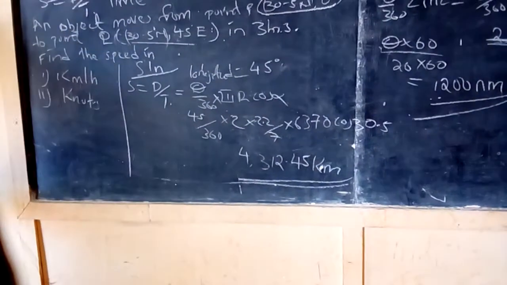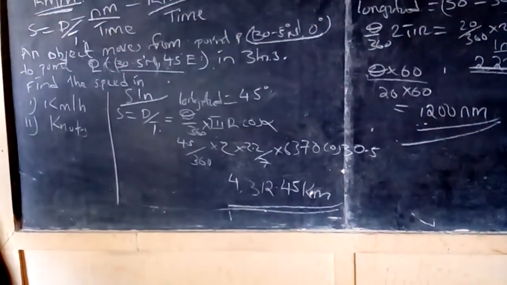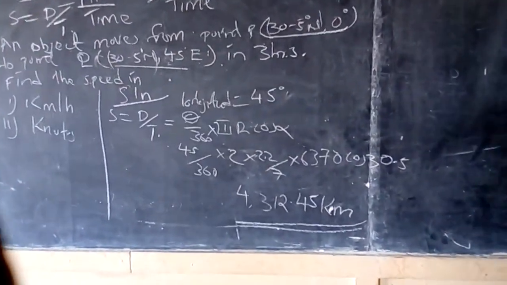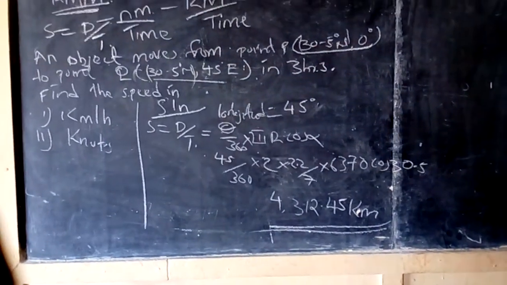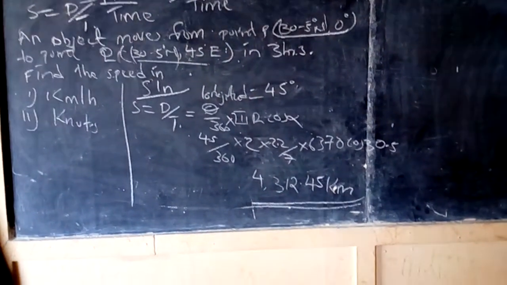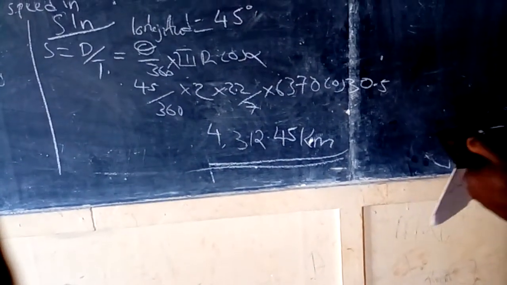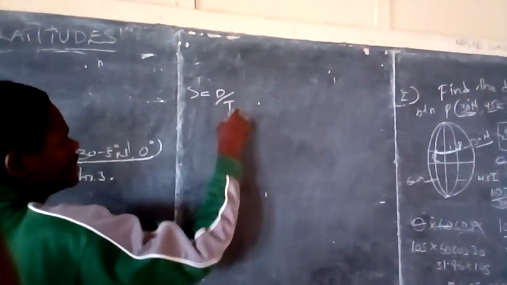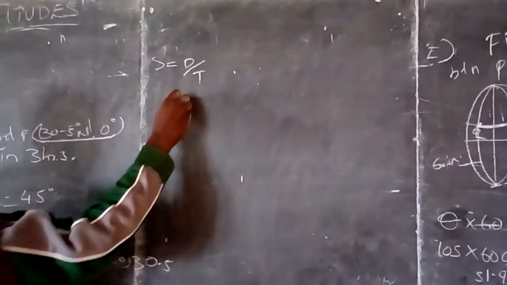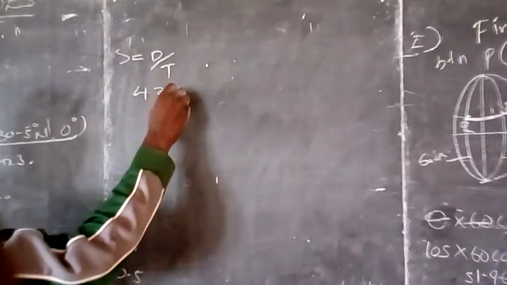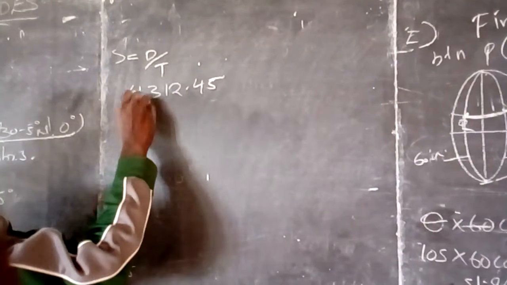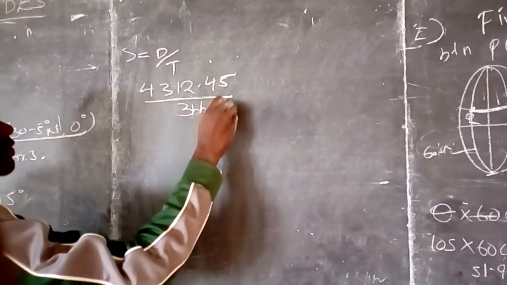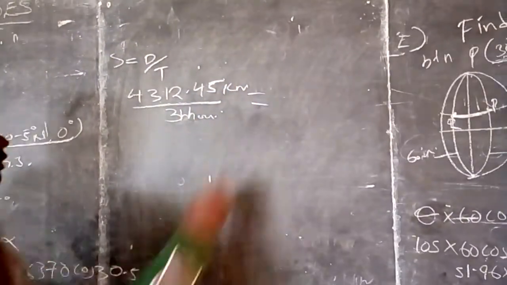Now I have that distance in kilometers, but I need to get the speed in kilometers per hour. What do I do? The distance is 4,312.45. I now need to get the speed. The speed, as I said, is equal to distance over time. Now the distance there is 4,312.45 all over the time, which is 3 hours. This is the kilometer. What is that?